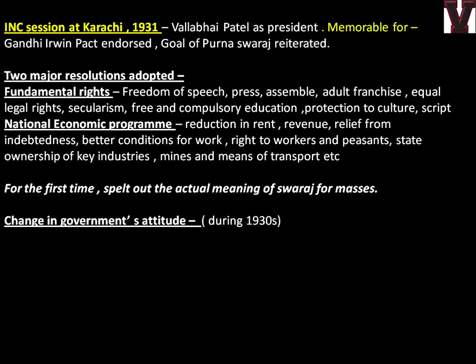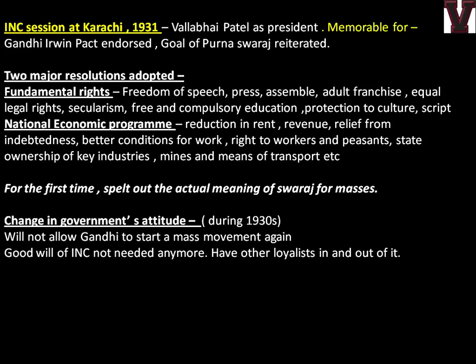The change in the government's attitude during the 1930s will not allow Gandhi to start a mass movement again. So the government is taking strict decisions now. The goodwill of INC is not needed anymore; they have other loyalists in and out of it. Initially, if you remember the safety valve theory which we learned, INC was considered a body started with the help of Lord Dufferin and A.O. Hume. They thought INC people would stay loyal to them and would not raise their voice much. But now, after the coming of Gandhi, INC was a totally rival group for them. So they are saying now we don't need INC loyalty anymore. We have other loyalists, other spies or CID people who can do the work for them.